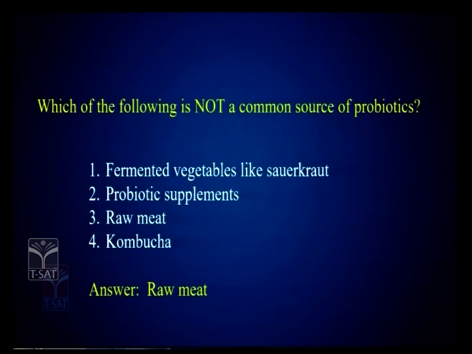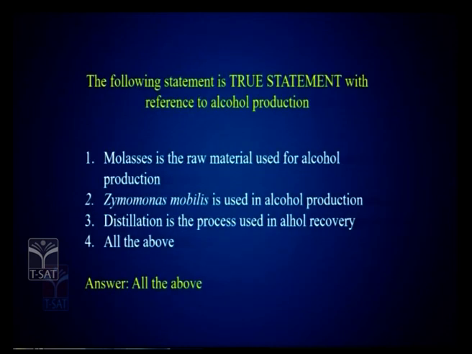With reference to industrial microbiology, previous question please. So molasses is the raw material used for production. Zymomonas mobilis is a bacterium which is used for alcohol production. Distillation is used for the process of recovery. So not only the regular organism, whatever the alternative producing organisms also you remember, because if they ask for true or false statements, you need to know alternatives also.